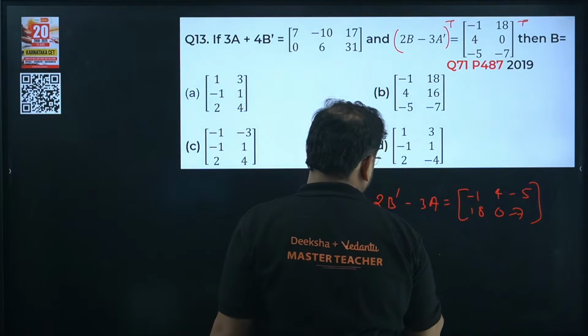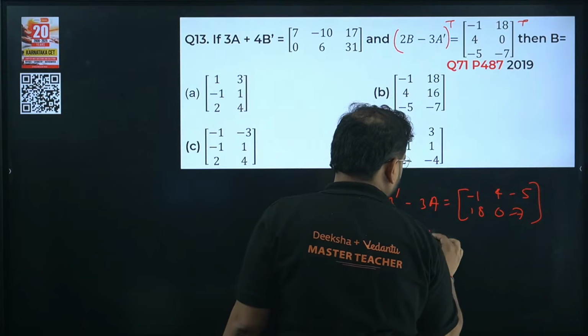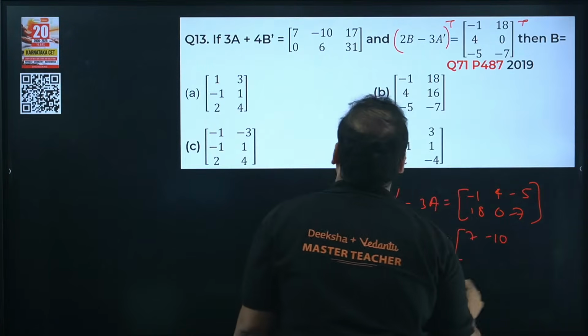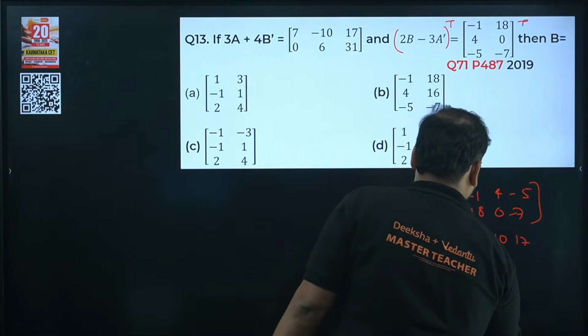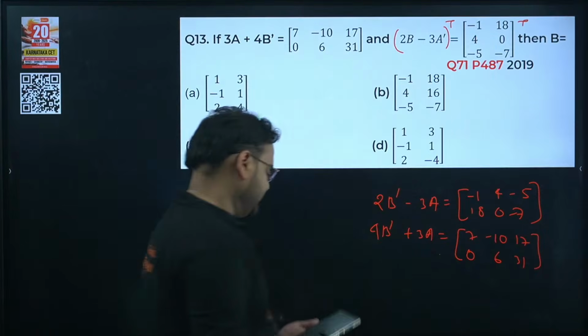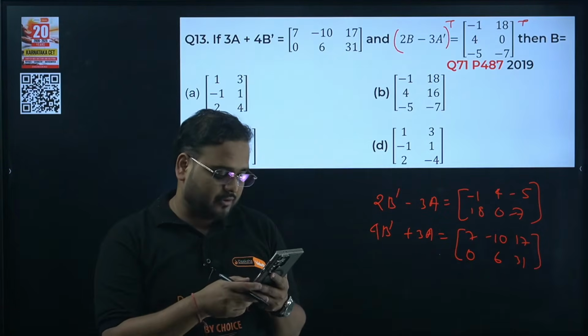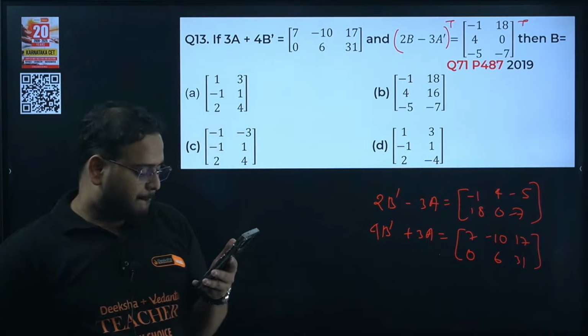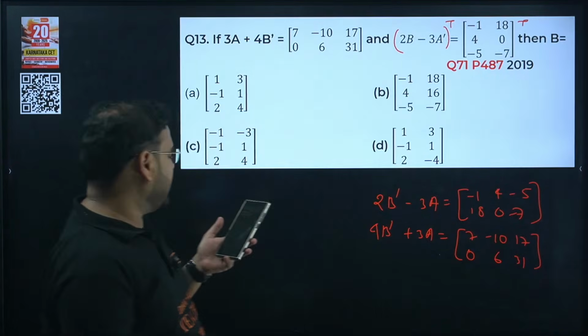4b dash plus 3a, and over here we have 7, minus 10 and 17, 0, 6 and 31. Now from here you will tell me the answer. All of you will tell me the answer from here. Okay, I have given you all the steps that you need to solve this question. I think Chill for you has given the answer A.